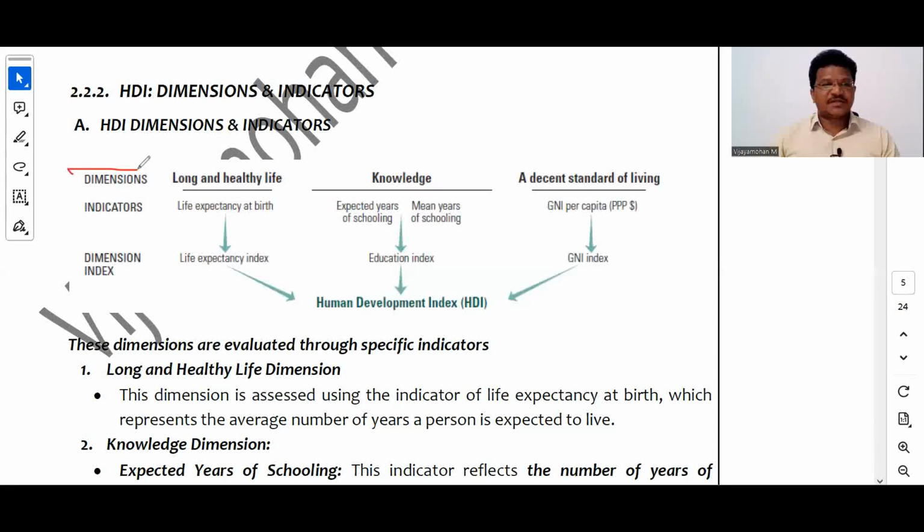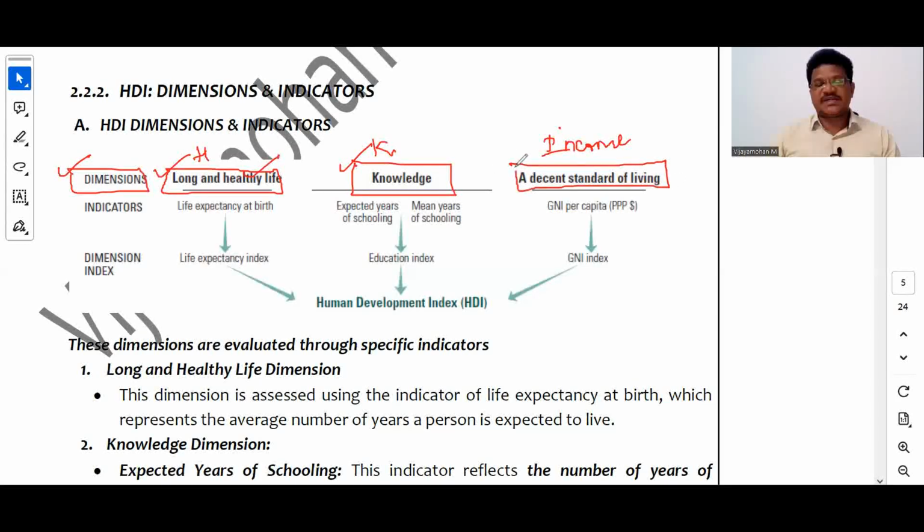First we will take dimensions. So what are the dimensions? We already discussed: the health dimension is one, the education dimension or knowledge dimension is one, then standard of living, the income dimension. Health dimension means a long and healthy life. So how an average person is leading his life, right? So long and healthy life is one. Then the other dimension is the knowledge dimension. Then the other dimension is a decent standard of living.